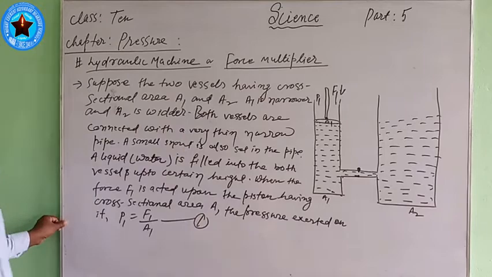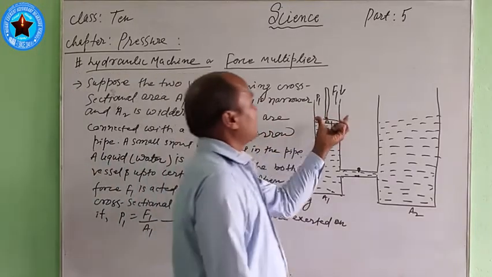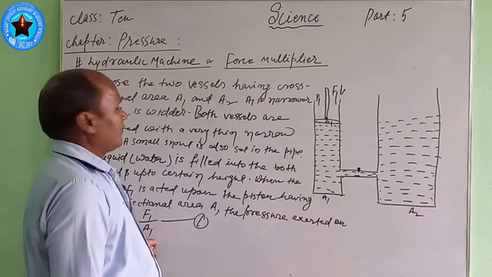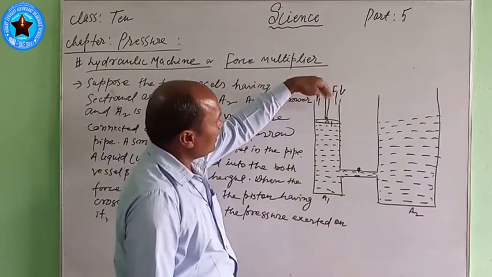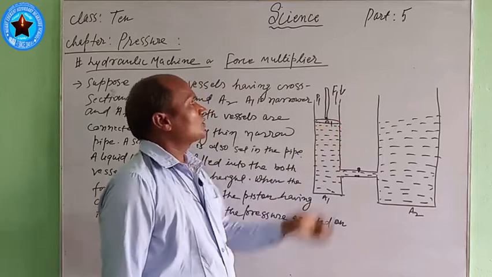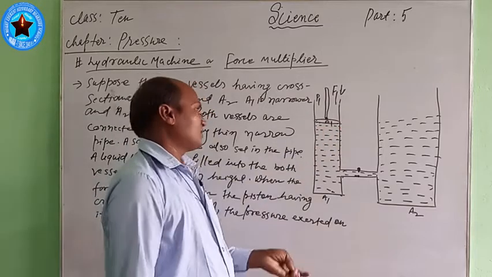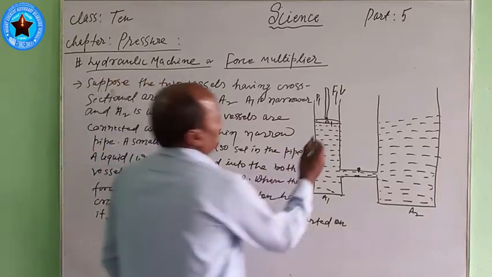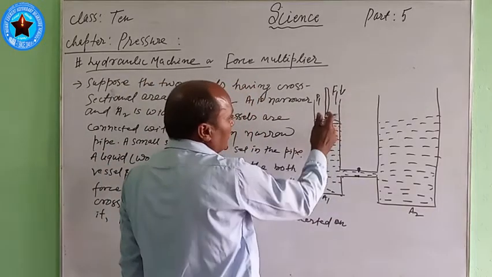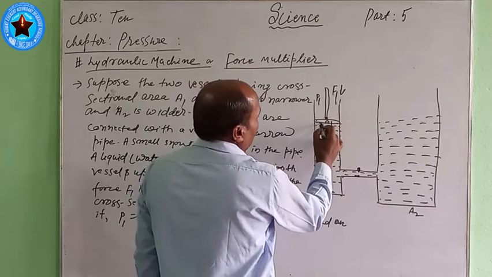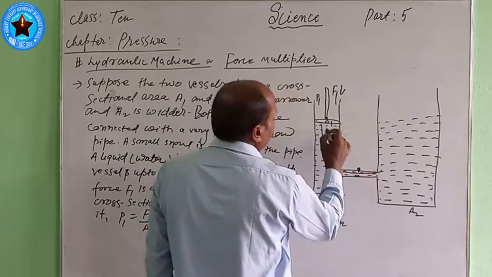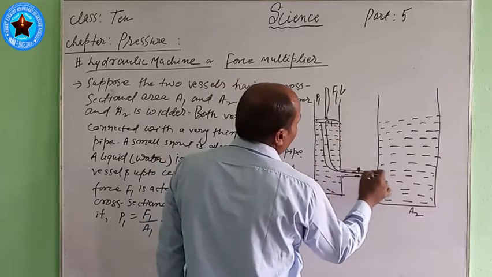How much pressure is exerted on this piston? P1 is equal to F1 by A1, where F1 is the force acting downward and A1 is the cross-sectional area of this piston. According to Pascal's law, when pressure is exerted, it is transmitted equally in all directions, in this way.